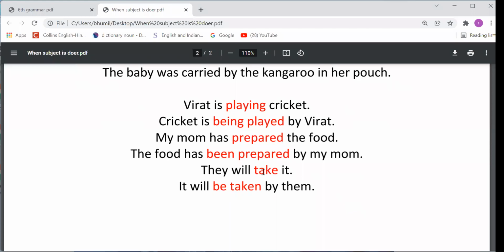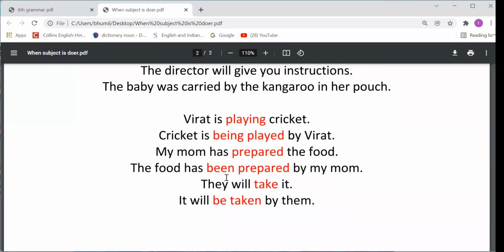So the root form we have used here is take, right? The root form of be we have to use here. The root form of be is be itself. So be we have used, and now what about the main verb? The main verb will be converted into the third form. So our sentence will be: it will be taken by them. It will be taken by them.